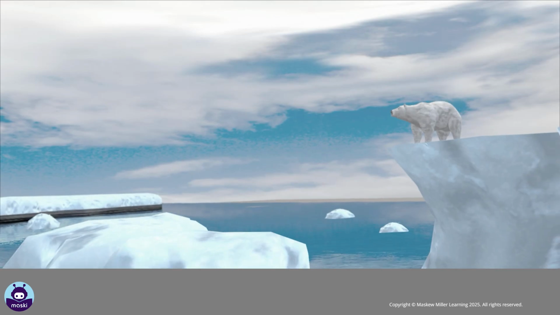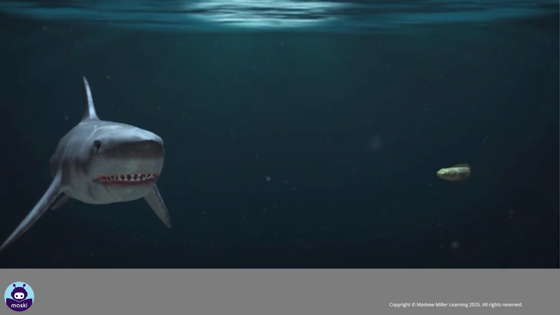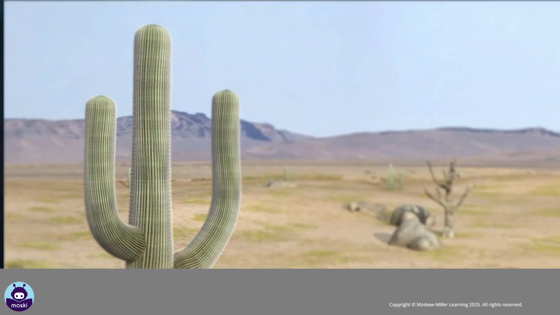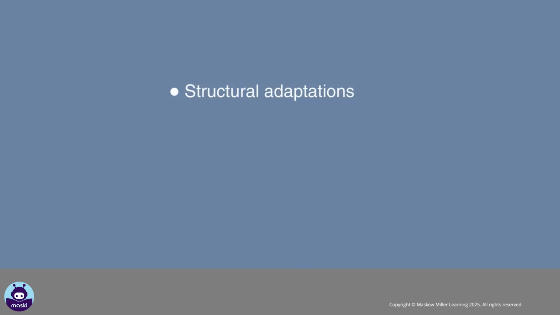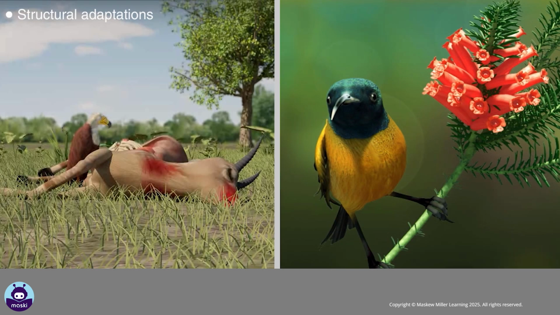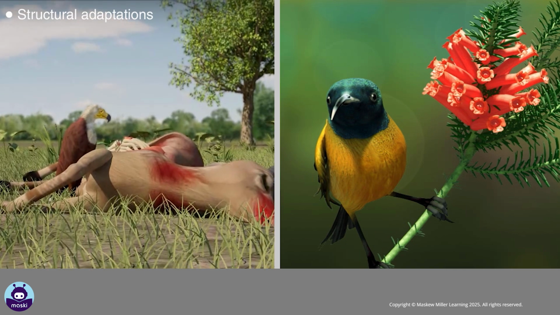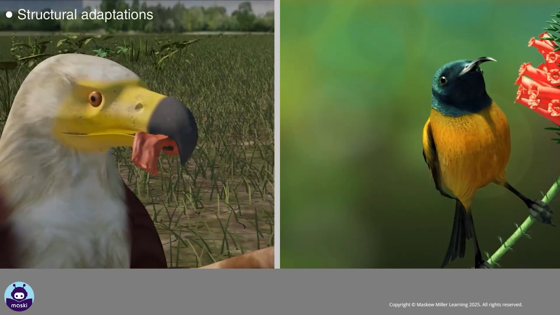Adaptations. Organisms are usually suited to the environments they live in. The characteristic which enables a plant or animal species to survive in its environment is called an adaptation. There are structural adaptations, functional adaptations, and behavioral adaptations. An example of structural adaptation is the bird's beak. Birds' beaks are suited to the kind of food that they eat. For example, eagles have hooked beaks to tear flesh, and sunbirds have long, thin beaks to probe flowers for nectar